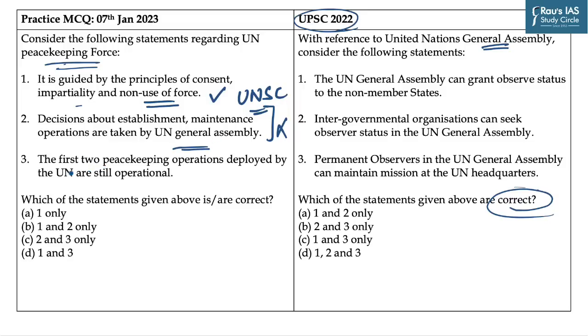The last statement says the first two peacekeeping operations deployed by UN are still operational. It is a tricky statement and you will be surprised that it is a correct statement, as the first two peacekeeping operations which were deployed by UN are still in operation and they are named the UN Truce Supervision Organization and the United Nations Military Observer Group in India and Pakistan. Both of these missions continue operating to this day. So it is a correct statement. As we have to identify the correct statements, the answer to this question becomes D, which is 1 and 3 only. And the answer to the previous year question is D, as all the statements given above are correct.